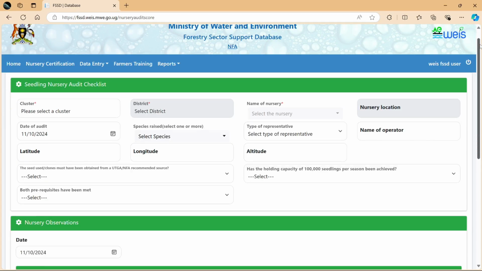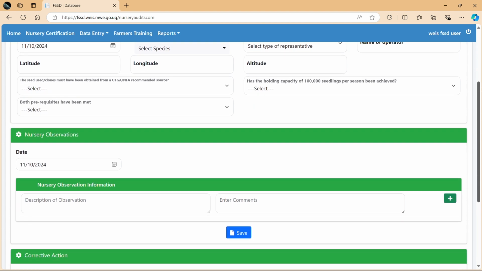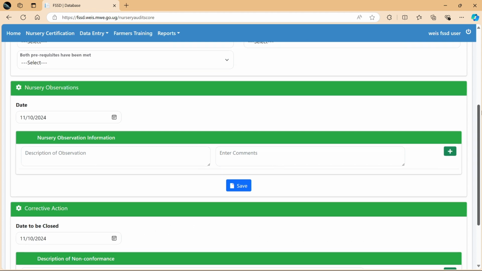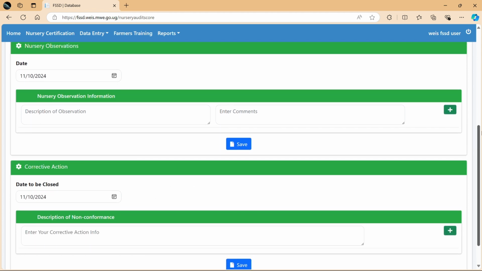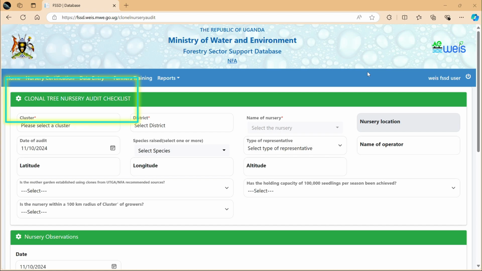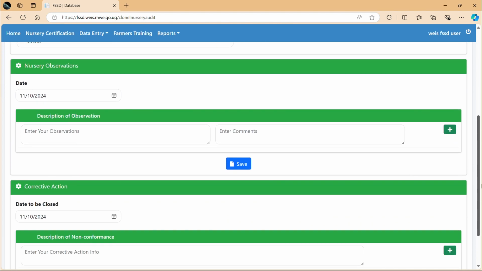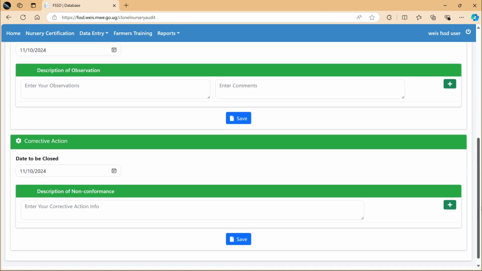This checklist facilitates the entry of data on tree nurseries in Uganda to apply for a nursery audit certificate. E. Clonal Nursery Audit. This checklist facilitates the entry of data on clonal tree nurseries in Uganda to apply for a nursery clonal certificate.